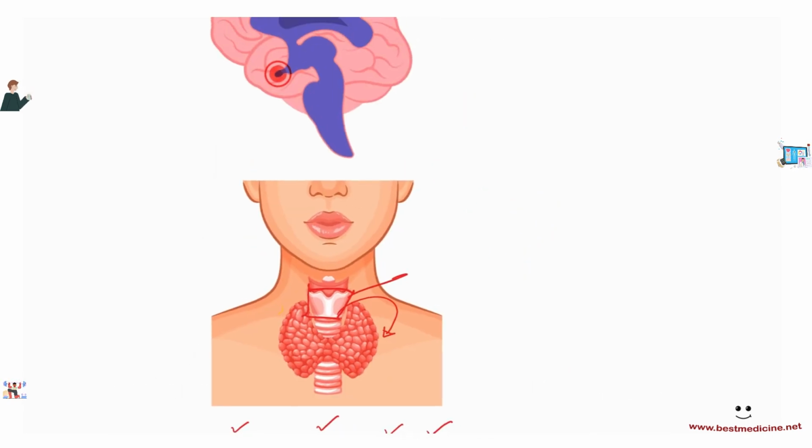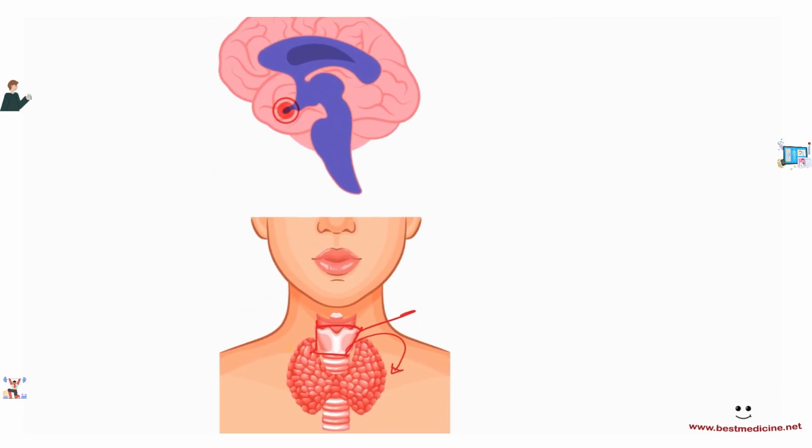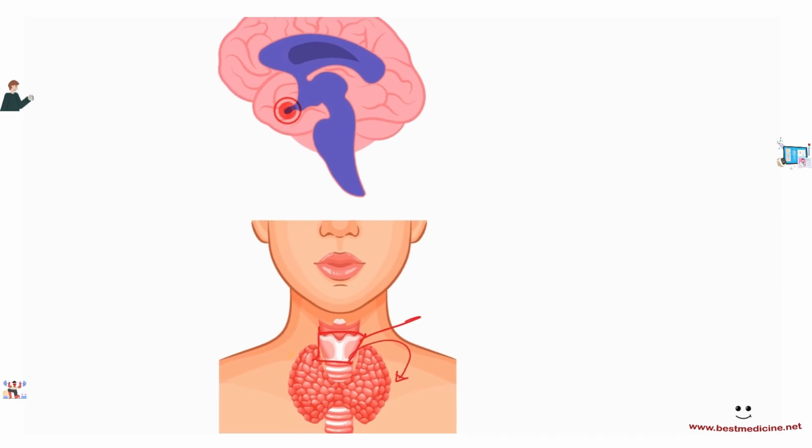So how does this relationship with the pituitary gland pan out? Well, the brain is able to detect decreased thyroid hormone levels. So if thyroxine is low, the brain stimulates the pituitary to release thyroid stimulating hormone.